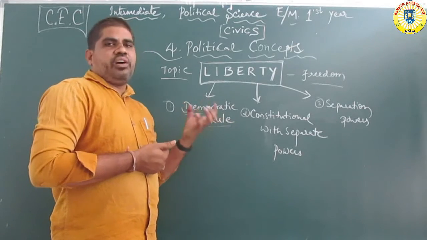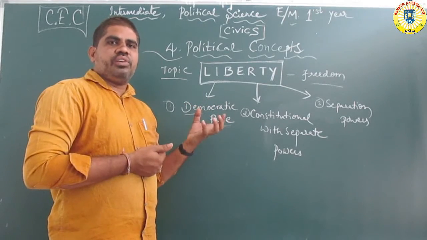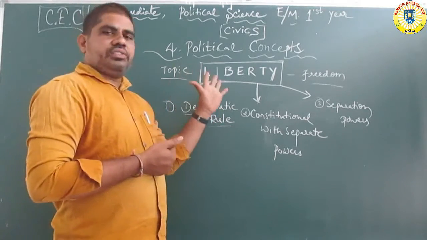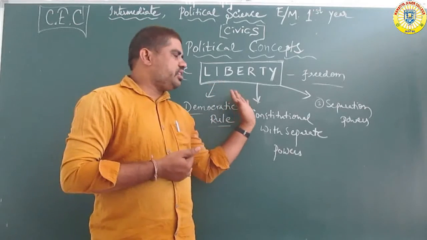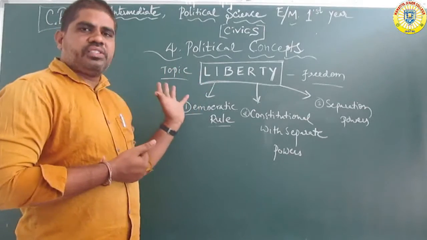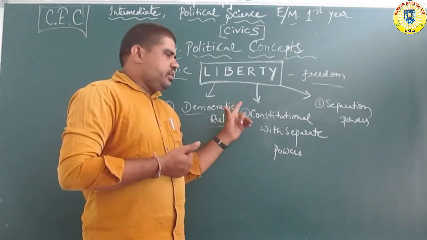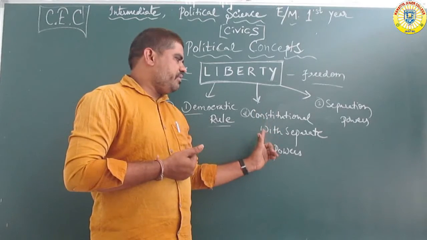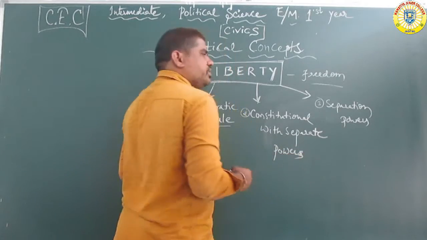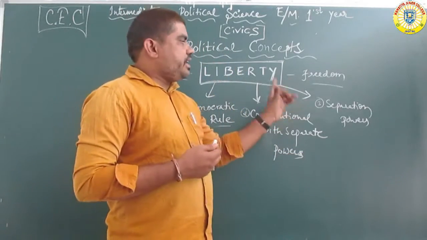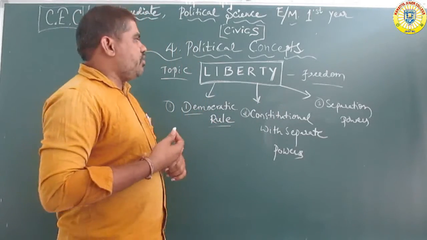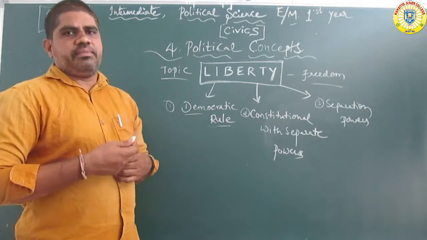A democratic country is successful mainly under liberty. There are three types of powers: number one, democratic rule; number two, constitutional with separate powers; number three, separation of powers. Now we will discuss the political concept of liberty.